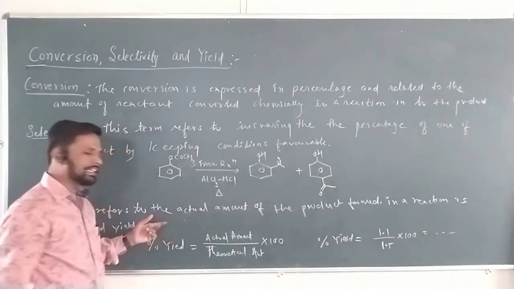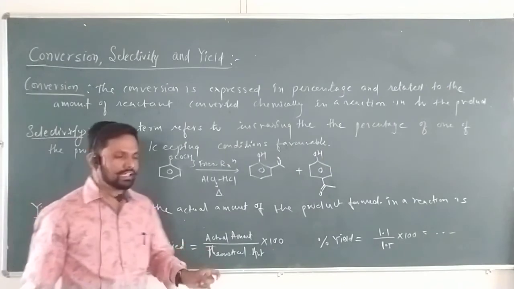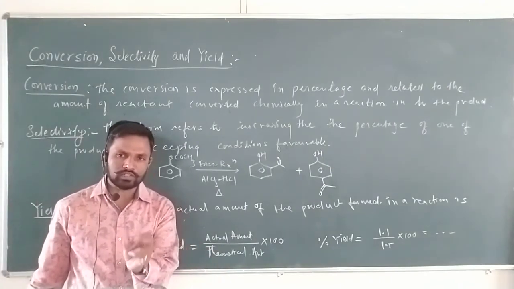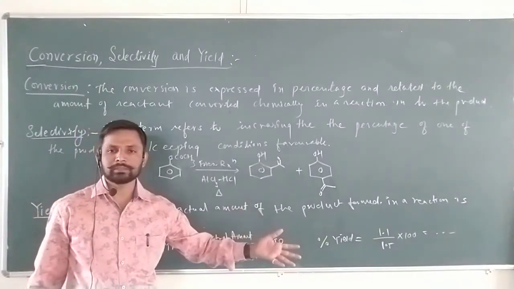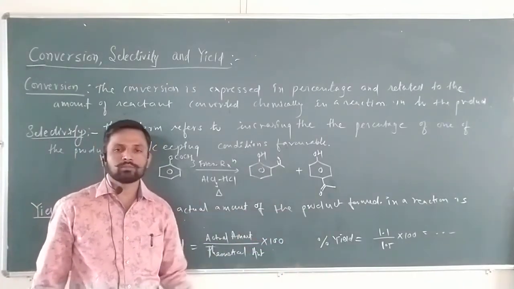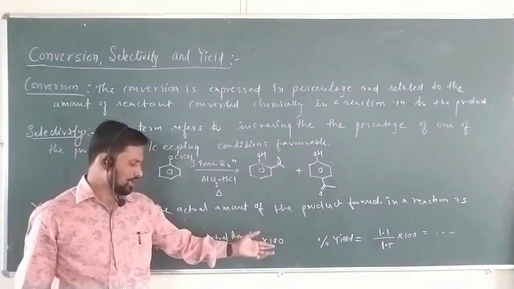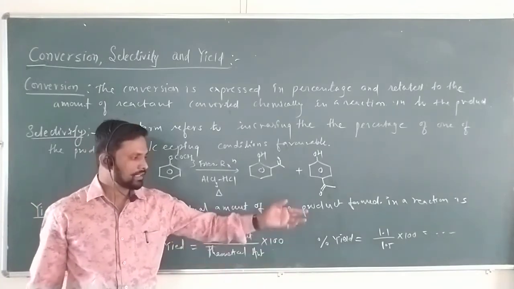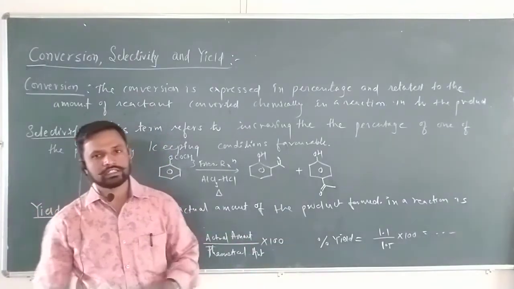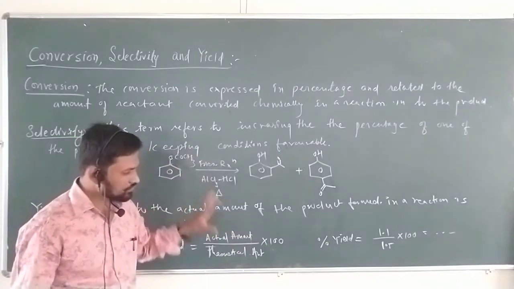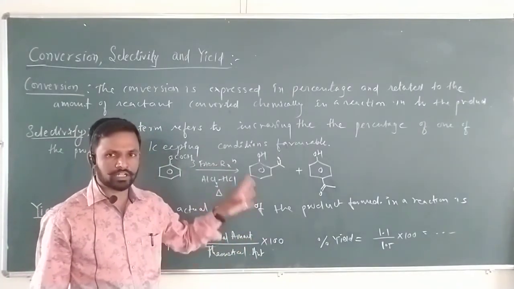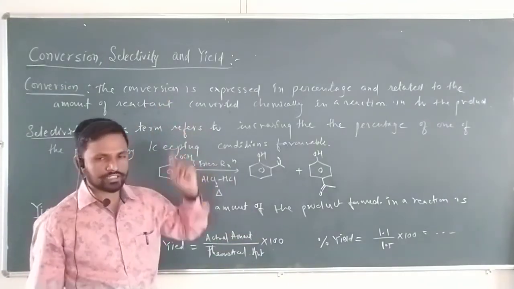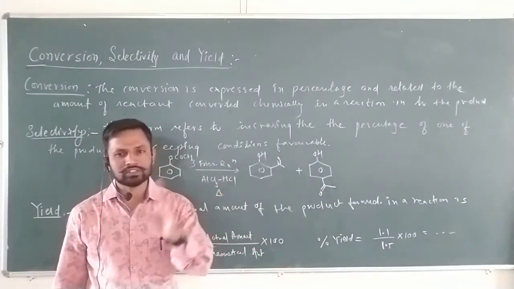But actually, what does yield refer to? Yield refers to the amount of product which is formed. The yield may also be expressed as percentage yield, that is the amount formed divided by the theoretical amount multiplied by 100, then you will get the percentage yield. So these are the three very important terms, related to each other in a chemical reaction, in chemical production. Conversion: here the percentage of the reactant converted into the product is called conversion.